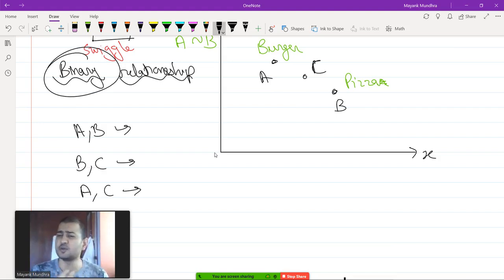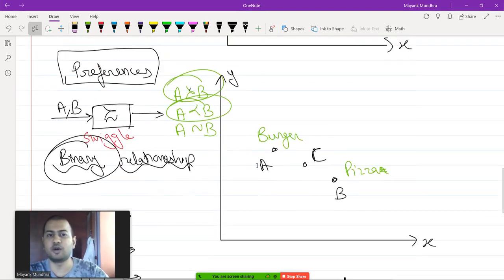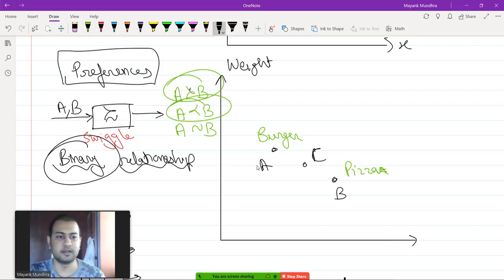But in certain situations, decision making is not that simple. For example, you are going and buying a laptop, and there are different features of a laptop that you have to choose from. One of the features is weight. The other feature is, let's say, processing power.